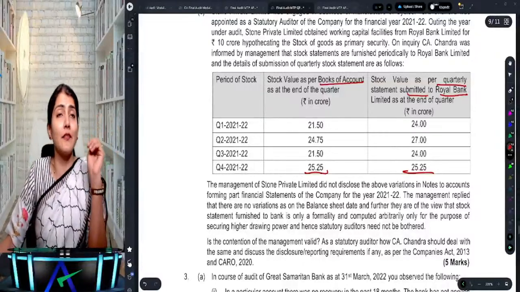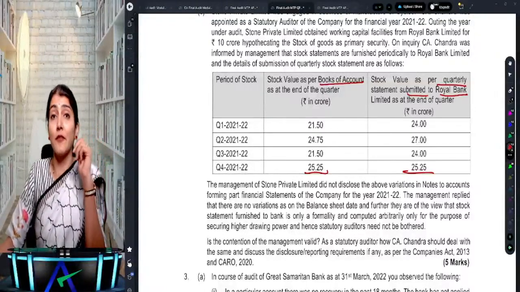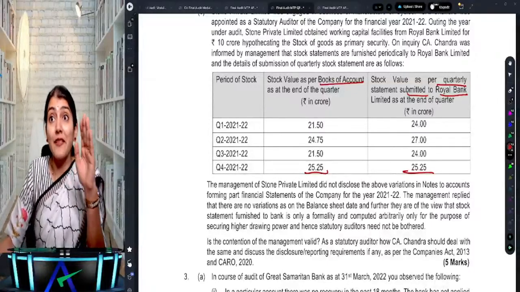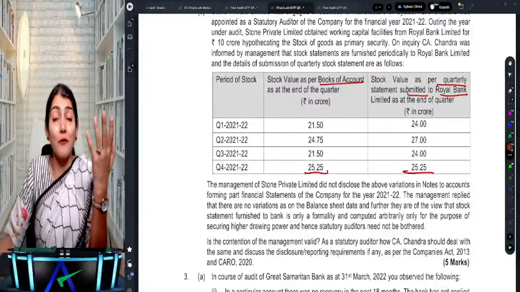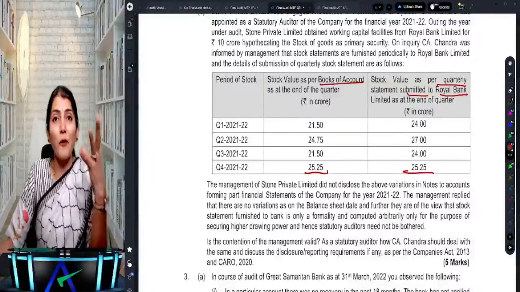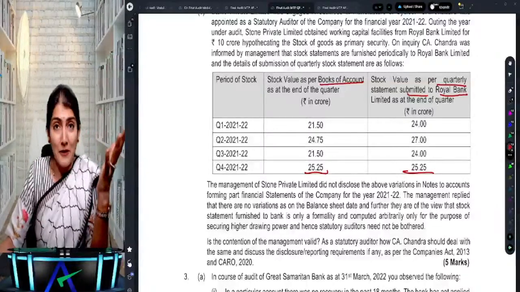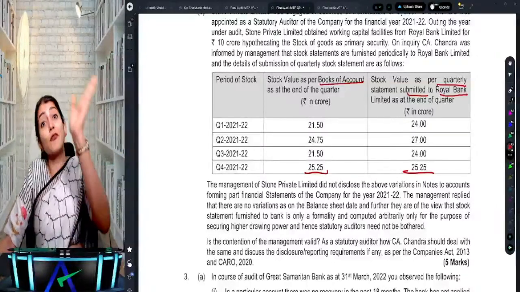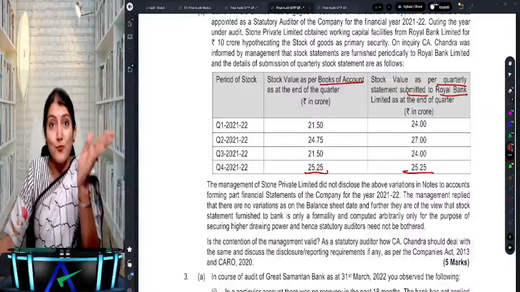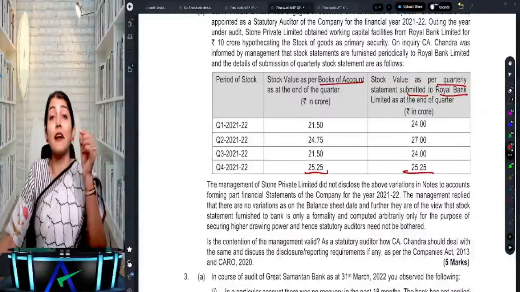So this is regarding clause 2B of the CARO. What is clause 2A? It is regarding the inventories: whether inventories have been physically verified by the management at reasonable intervals, whether the procedures followed for verification are reasonable, and also whether discrepancies of 10% or more have been properly dealt with in the books of account. That is 2A. And then 2B is regarding what?